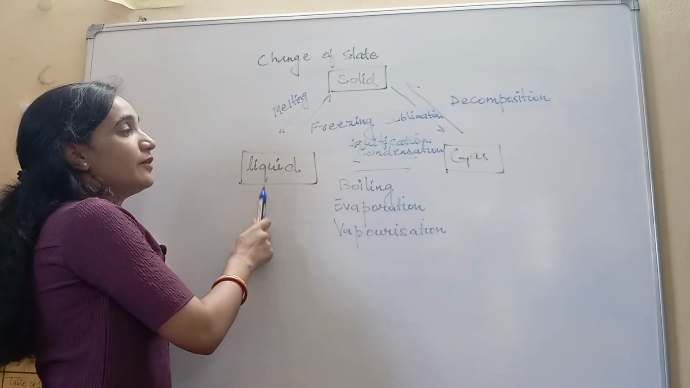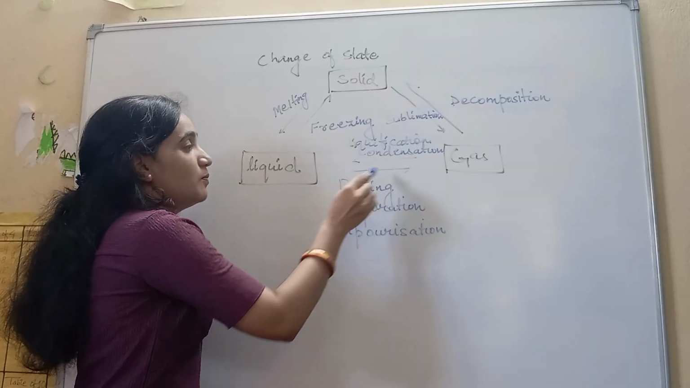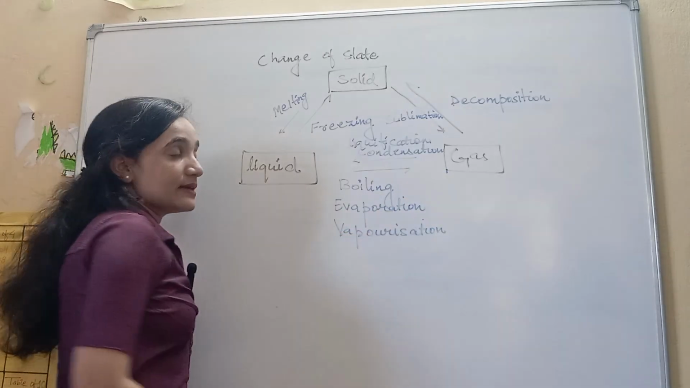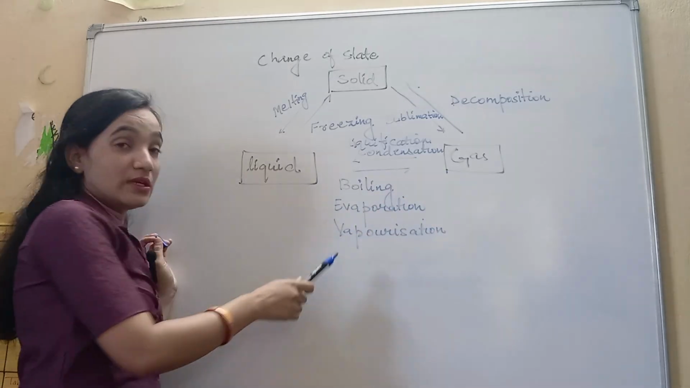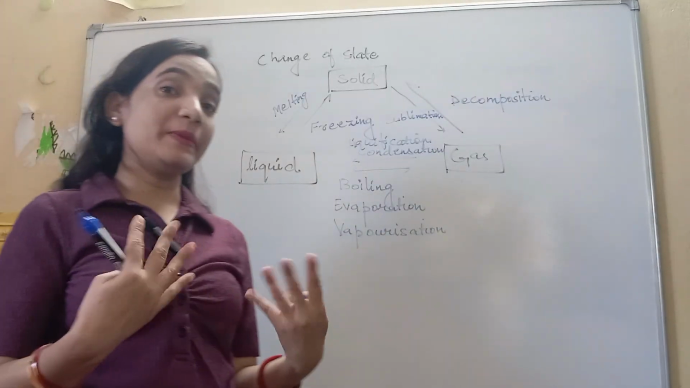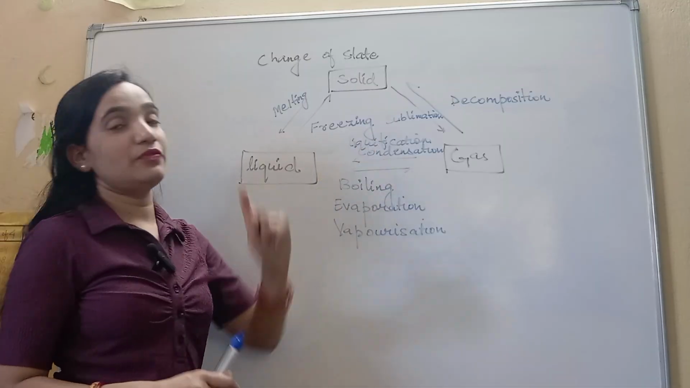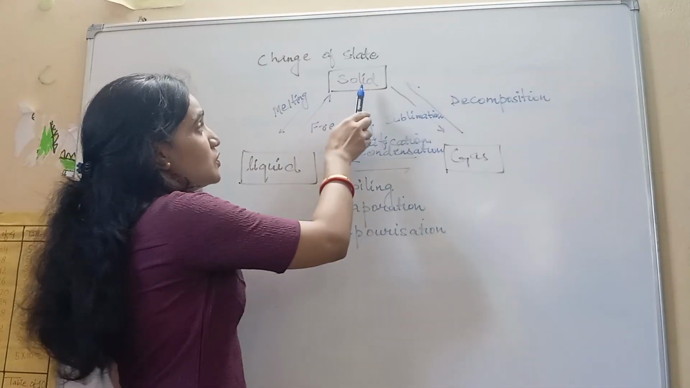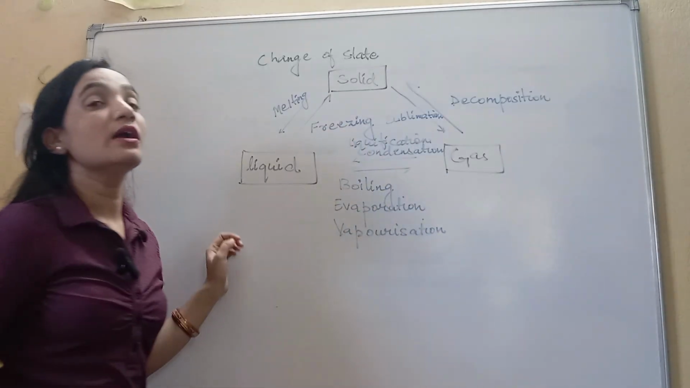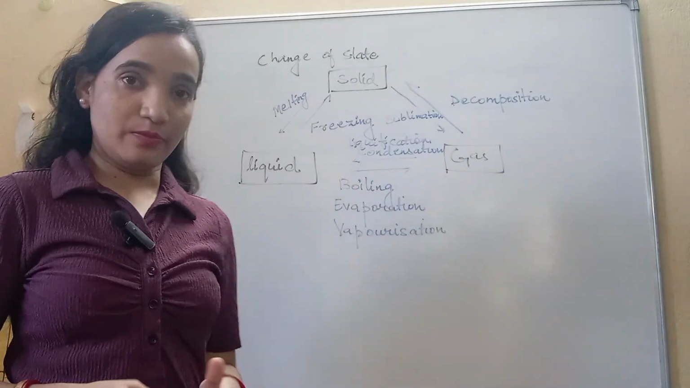And from liquid, if you are providing heat, that process is called boiling. Through boiling, it changes its state into gas. This is called evaporation as well as vaporization. And from the gas, if we get back the liquid again, that process is called condensation or liquefaction. Now when the matter changes from solid to gas, that is called sublimation, and when it changes from gas to solid, that is called decomposition.